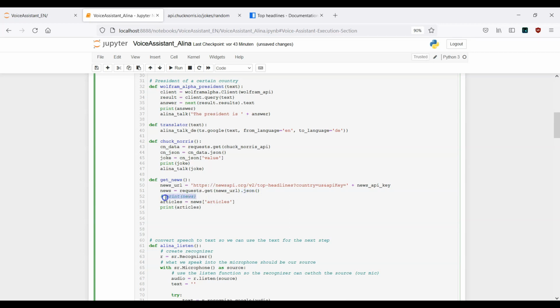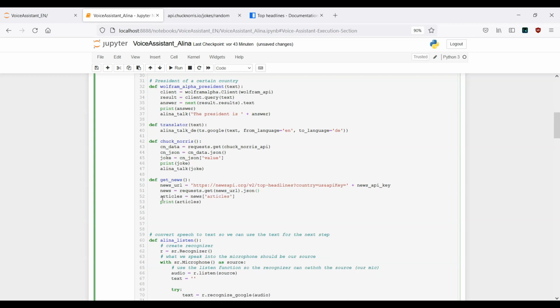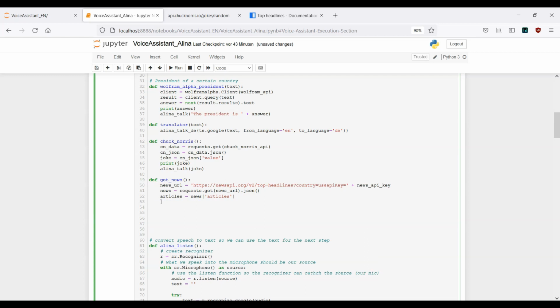Right, now this one can be just removed. Then we have the articles variable. Okay, here we make use of the articles key. This is fine. Okay, this one can be also deleted. It's not necessary for now.